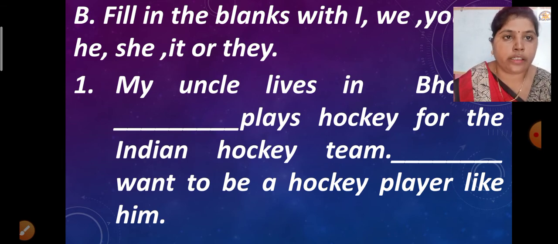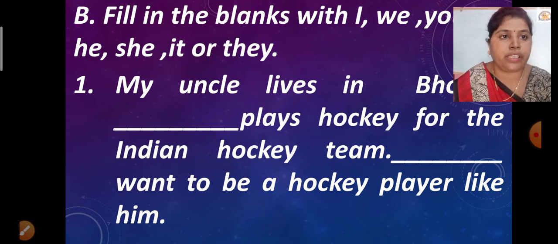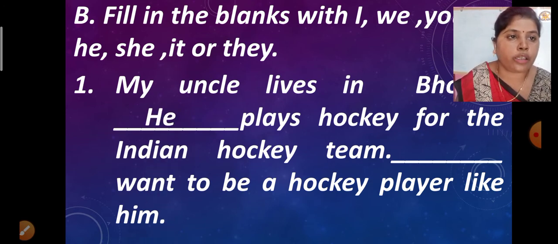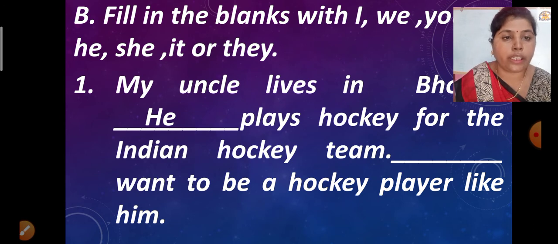In this sentence we are talking about my uncle, who is a person and male, the name of a man. So for a man we are going to use the word he. He plays hockey for the Indian hockey team, and blank want to be a hockey player like him.